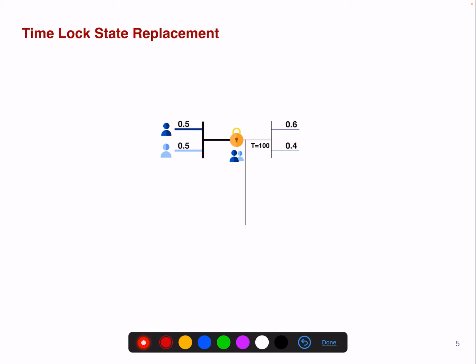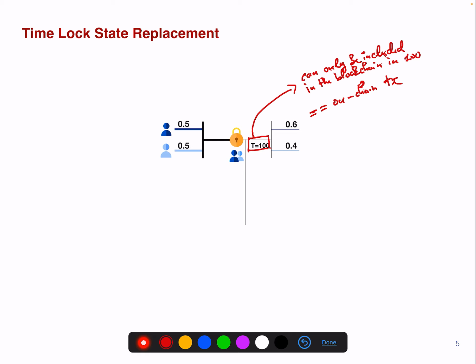So you can treat it similar to a regular on-chain transaction, but it cannot be included in the blockchain unless 100 blocks have passed. So it can only be included in the blockchain in 100 blocks.